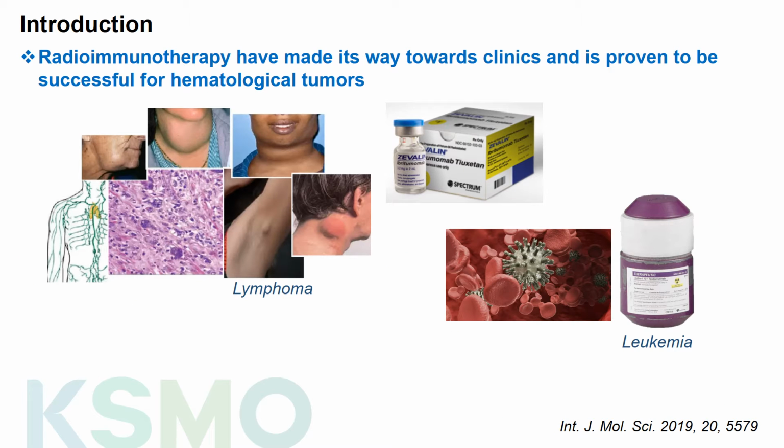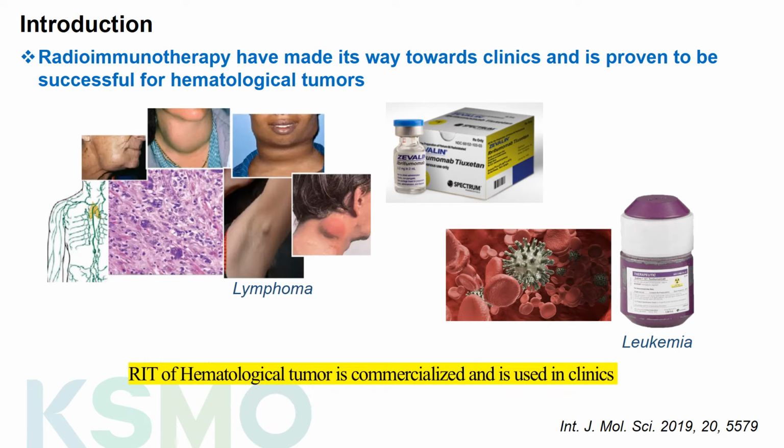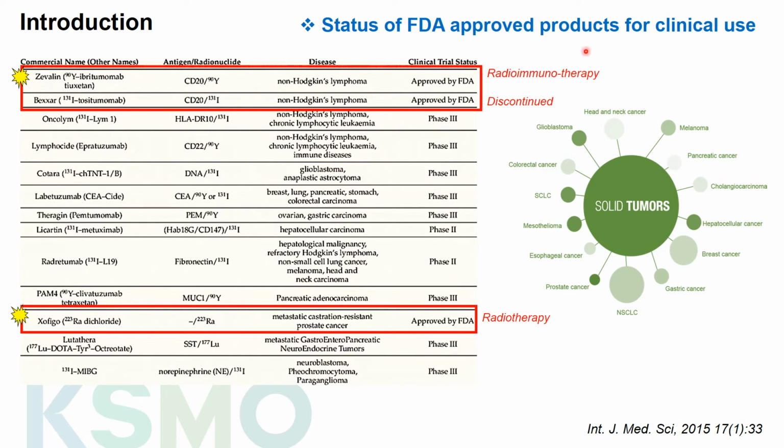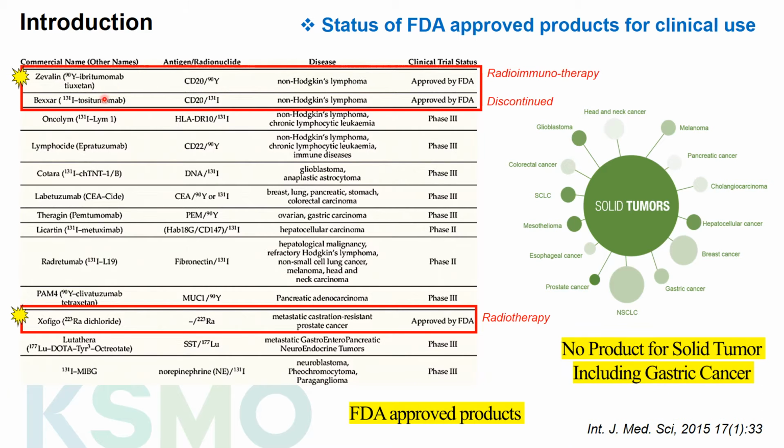Radioimmunotherapy for hematological tumors like lymphoma and leukemia is commercialized and is successfully used in clinics. Here are a few FDA products that are approved for clinical use. Zevalin, which is a combination of yttrium-90 and ibritumomab, can target the CD20 antigen on non-Hodgkin lymphoma. Bexxar can also target the non-Hodgkin lymphoma CD20 antigen and is a combination of iodine-131 and tositumomab. However, there is no product for solid tumors.